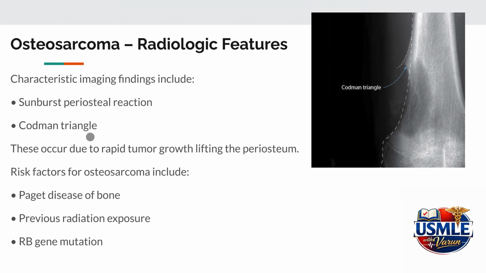Osteosarcoma produces distinctive radiological findings. The most classic feature is sunburst periosteal reaction, which occurs when the rapidly growing tumor pushes the periosteum towards the outside. Another important feature is Codman triangle, which forms when the periosteum is lifted away from the bone.